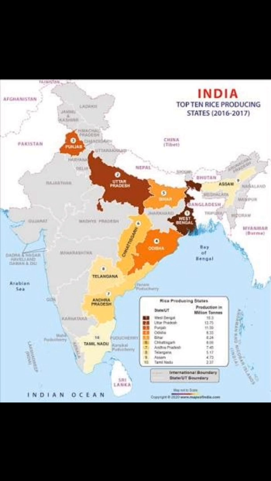Tamil Nadu. Tamil Nadu is an important rice producing state. South Arcot and North Arcot are some of the important rice producing districts.